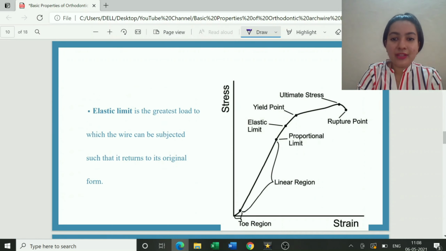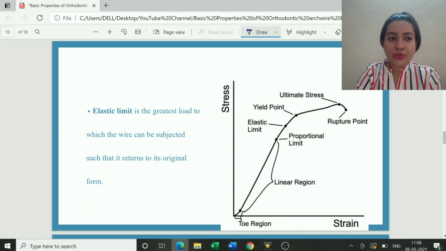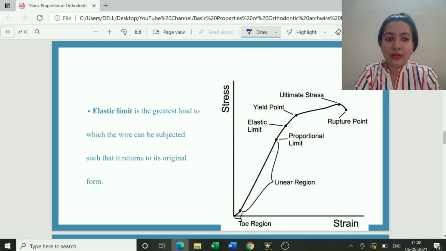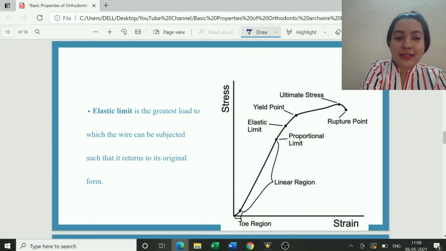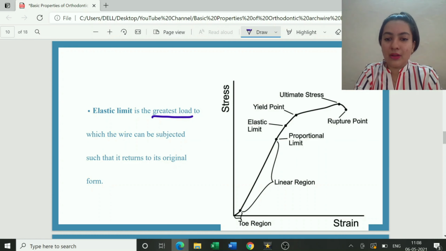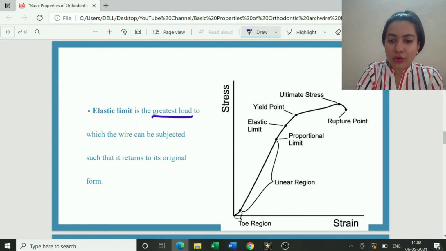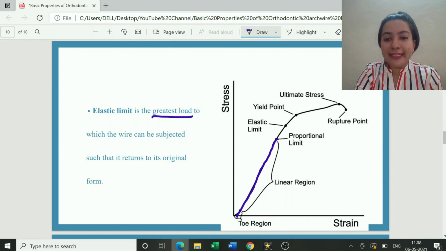Next thing, very important: the graph which you see here, students, is very important for your NEET MDS examination. I'll tell you how, but let us first see what is elastic limit. Elastic limit is the greatest load to which the wire can be subjected such that it returns to its original form. Till this part we saw the graph earlier, where when stress strain curve is plotted, this is the linear region, and where the linear region ends is known as your proportional limit.